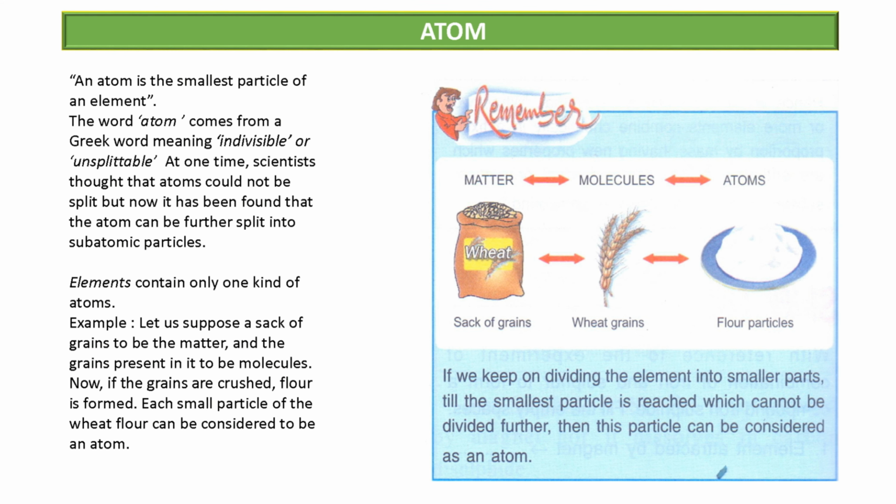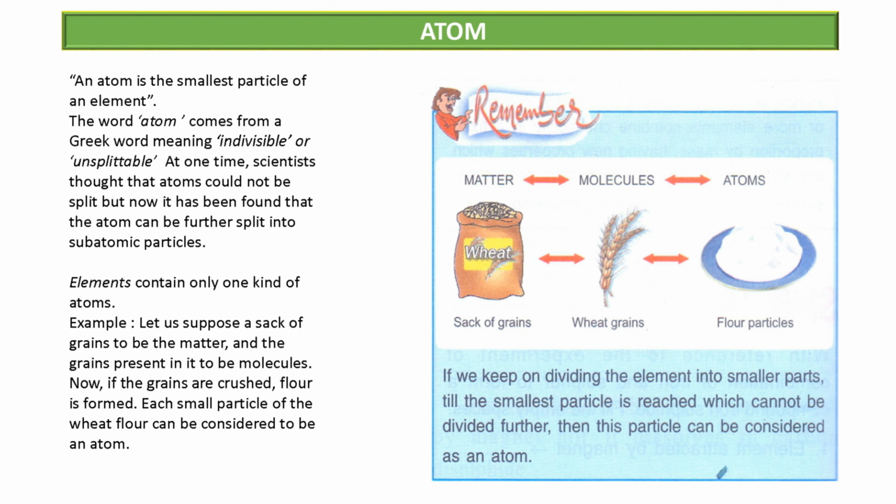So the next topic is, what is an atom? An atom is the smallest particle of an element. The word atom comes from a Greek word which means indivisible or unsplittable. So an atom is the smallest particle of any element, and it was considered indivisible or unsplittable. That is the previous concept.